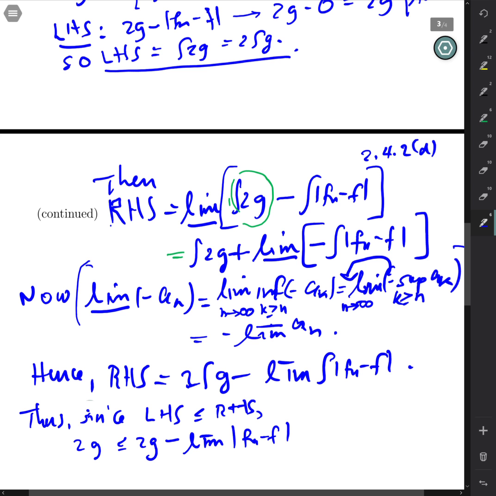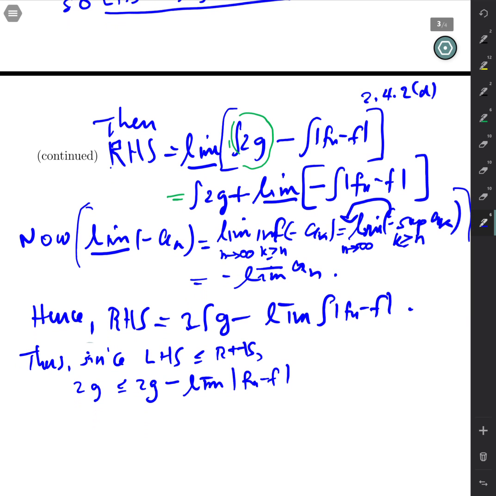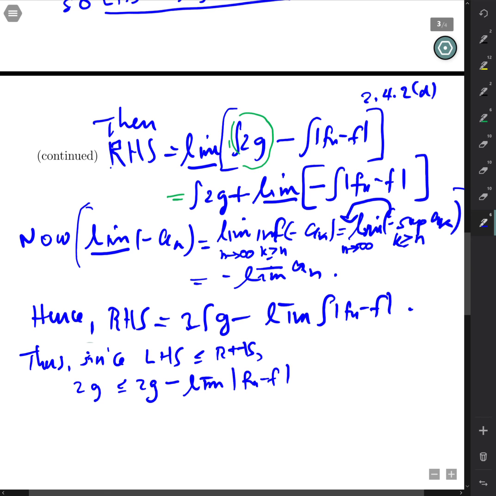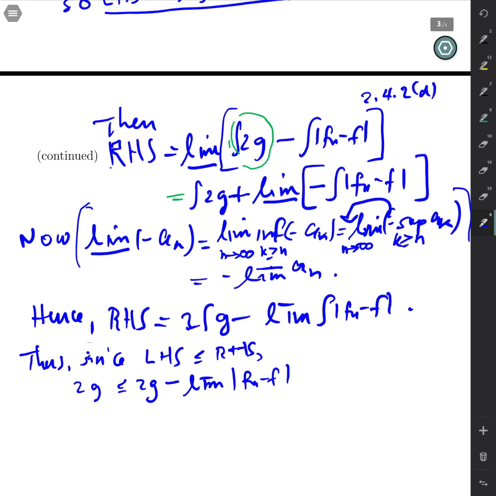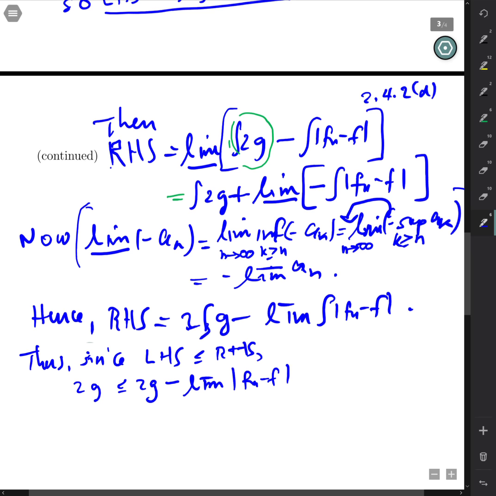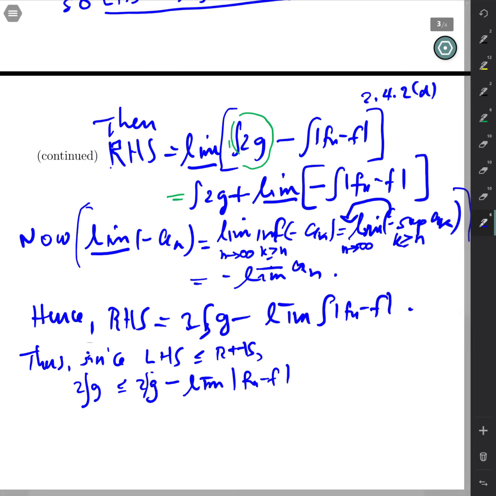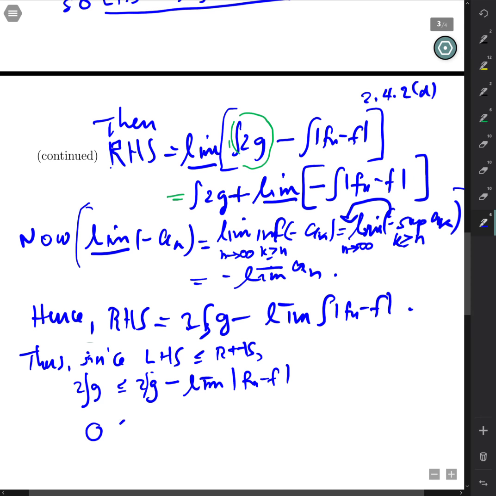Everything here is finite; the 2g's are finite, and so if we cancel, those are 2 integral of g, and the integral of g is finite, leaving us with the expression that 0 is less than or equal to minus the lim sup of the integral of absolute f_n minus f.